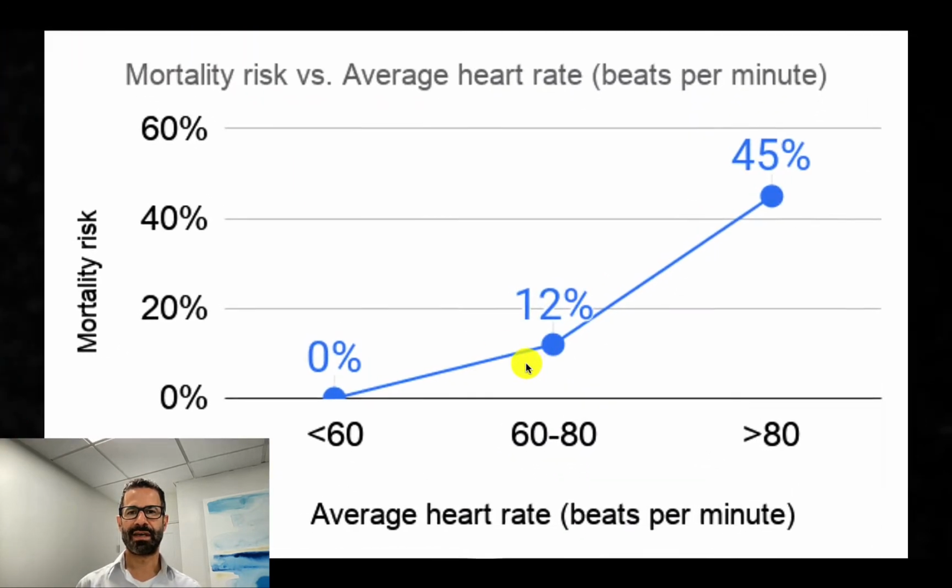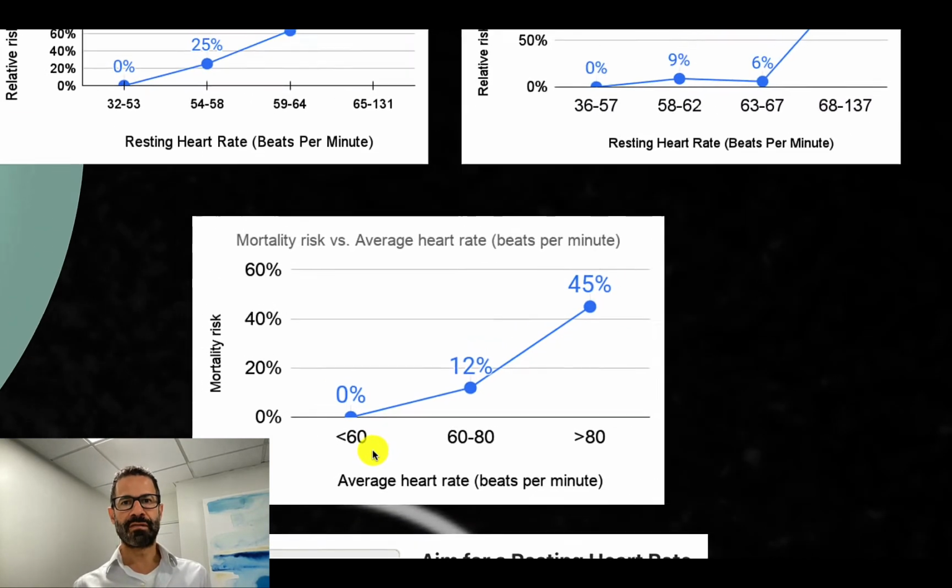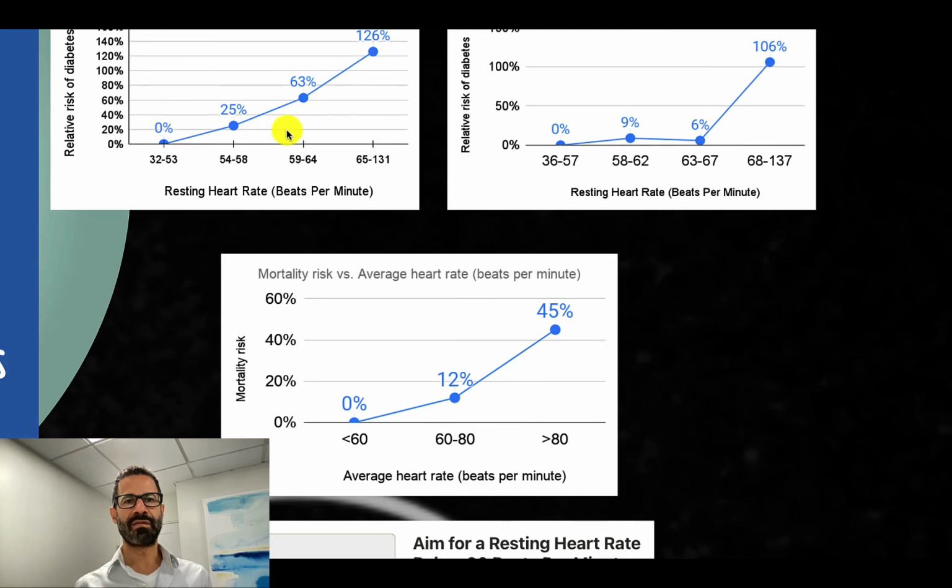If we look at the mortality data on average resting heart rate, then anything under 60 is optimal. So for general purposes, for overall health for the general population, I recommend an average resting heart rate under 60. But if your hemoglobin A1C happens to be 5% or greater, I recommend an even lower goal of 53 beats per minute average for men and 57 for women.